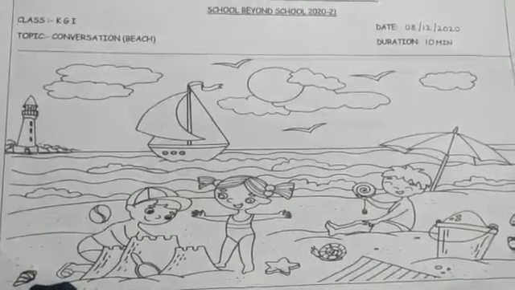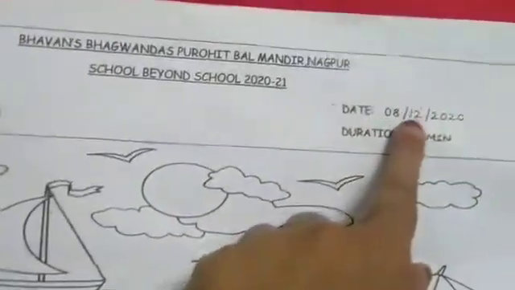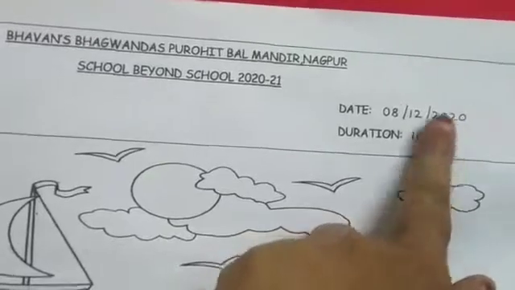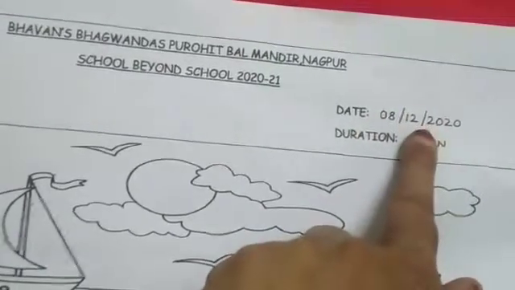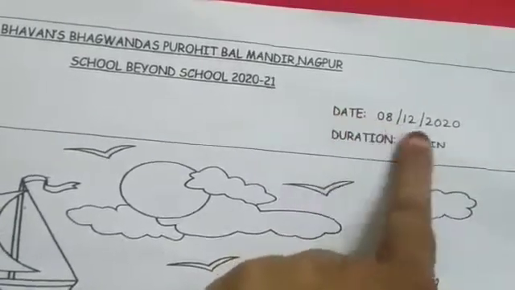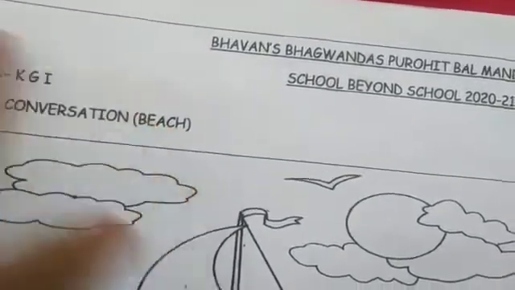Now let's start. First, we'll see the date. The date is 8th of December 2020. 8, then a slant line, then 1 to 12, and then a slant line 2020. This is the date, and our topic for conversation is beach.